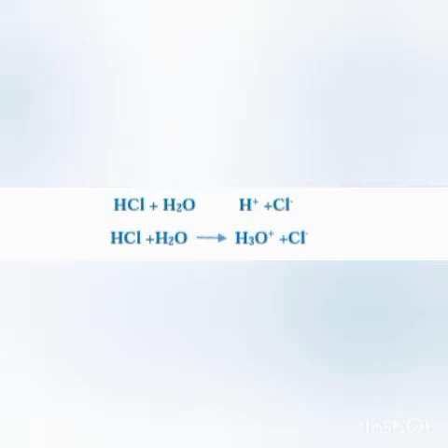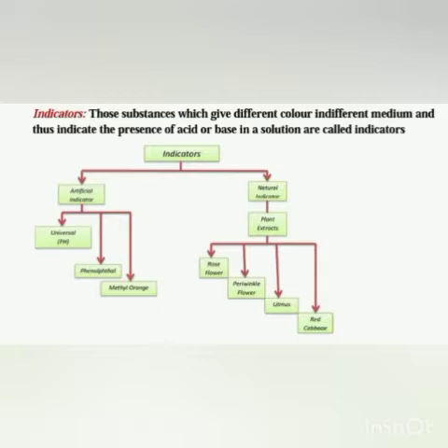Now, what are indicators? Whether a particular substance is an acid, a base or a salt, how do we come to know? We come to know by indicators. What are indicators? Indicators are those substances which give different colors in different media, that is acid and base, and by knowing the color change in acid and base we come to know whether a particular substance is an acid or a base.